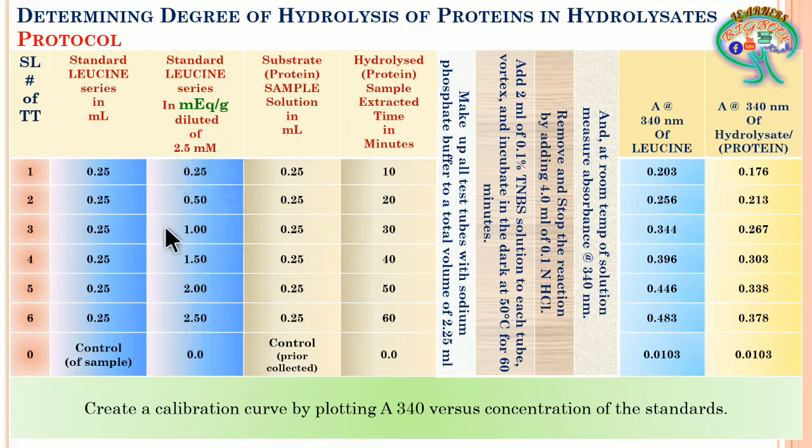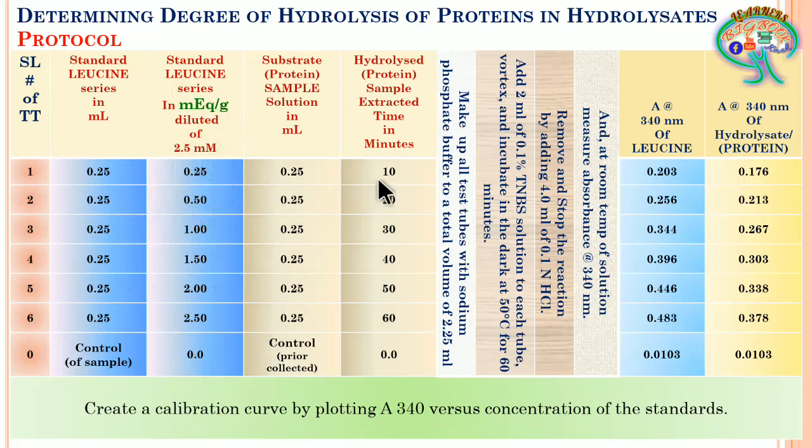Like this you are going to prepare from the 2.5 millimolar leucine concentration. The volumes are going to remain the same for both sample and standard, but the concentrations for the standard series will be in milliequivalent per gram, prepared by diluting the 2.5 millimolar sample.